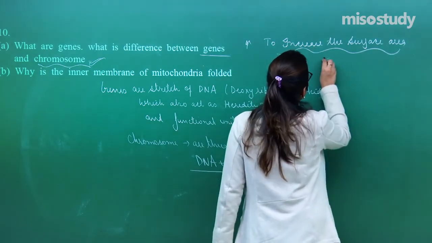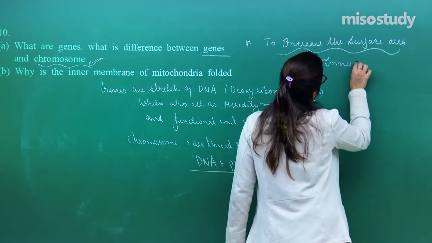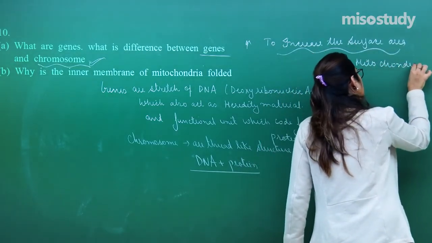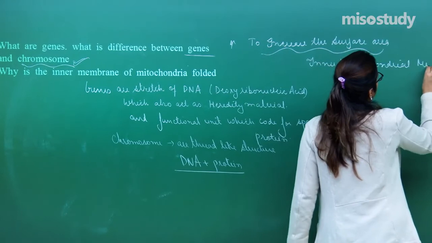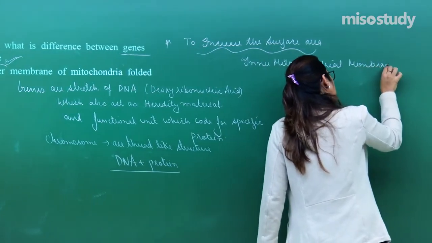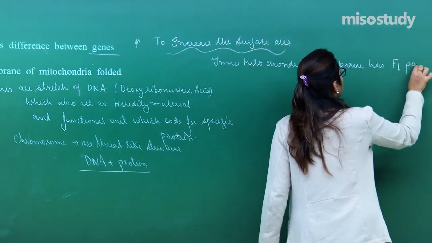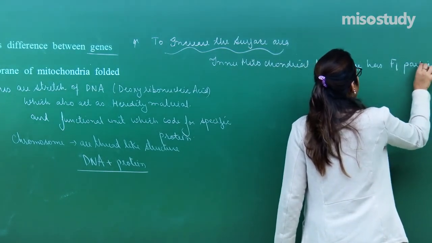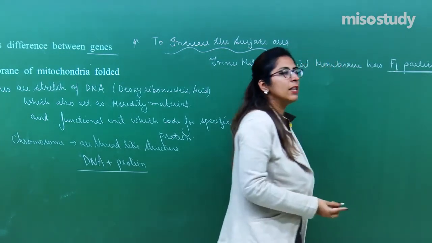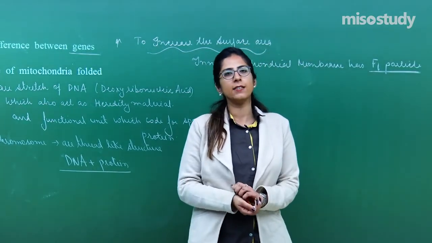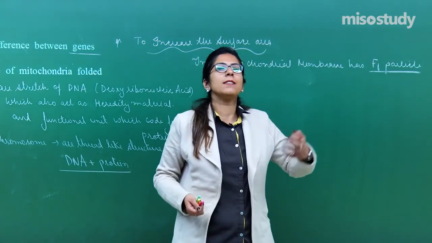Because this inner mitochondrial membrane has F1 particles. Now, what are these F1 particles? They are also called oxysomes, in which one enzyme is present, that is ATP synthase, which helps in the synthesis of ATP.